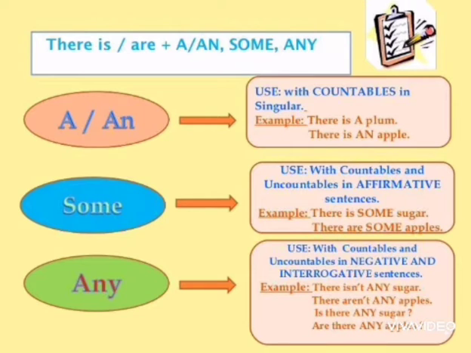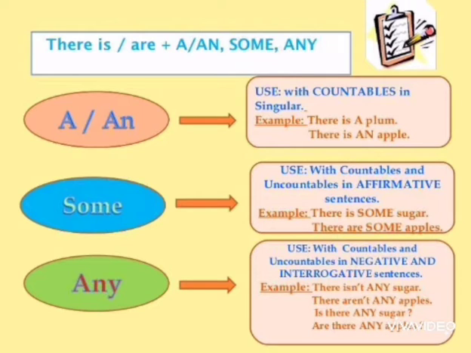Some is used with countables and uncountables in affirmative sentences, meaning positive sentences. Any is used with countables and uncountables in negative and interrogative sentences. Negative means no type sentences, and interrogative means question type sentences.